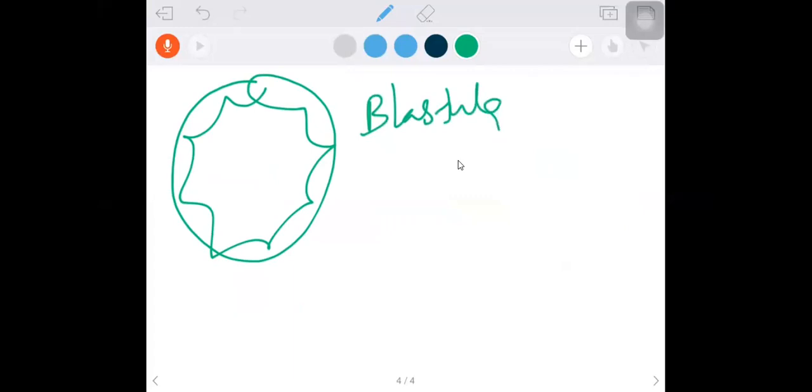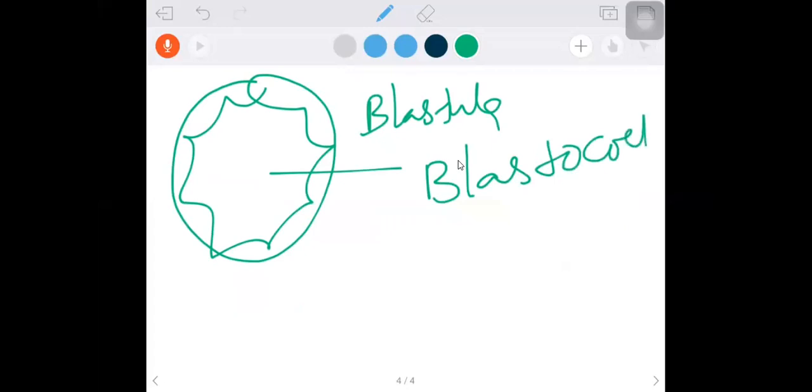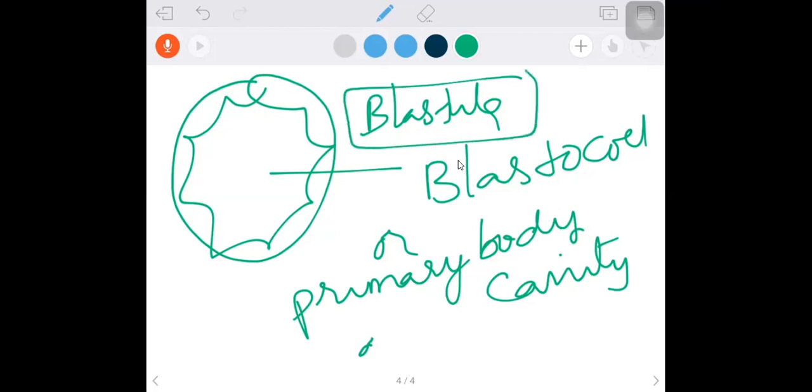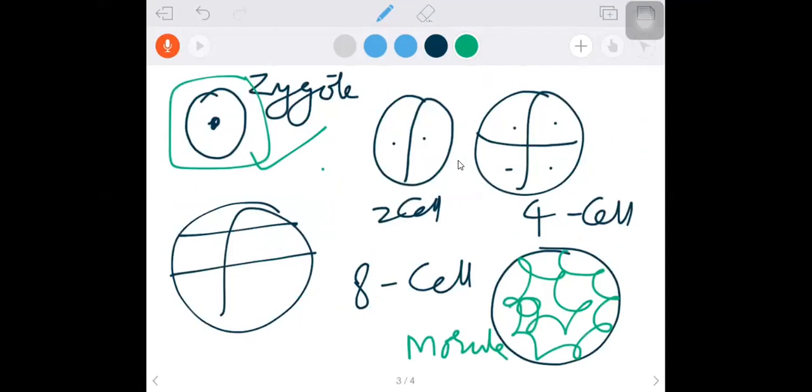The morula is a solid one. Blastula is having a cavity. What do you say the cavity is? Blastocoel, a hollow thing like a football. Blastocoel, also called primary body cavity or segmentation cavity. In the blastula stage, for the first time a cavity is formed. That's why we say primary body cavity. From zygote onwards there was no cavity anywhere, and now we got a cavity.